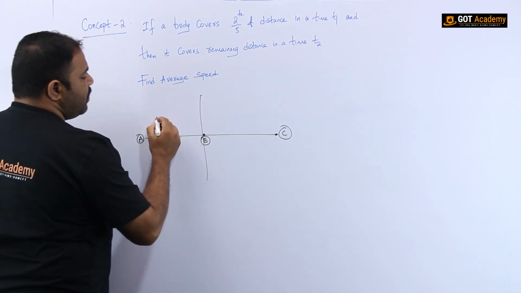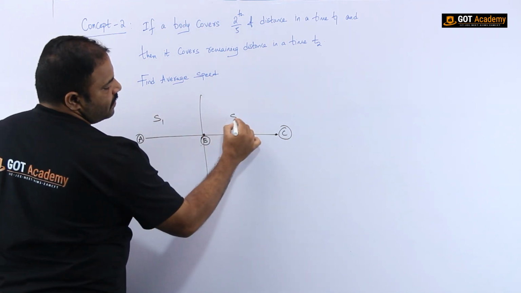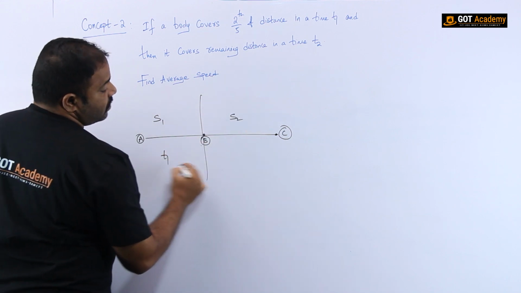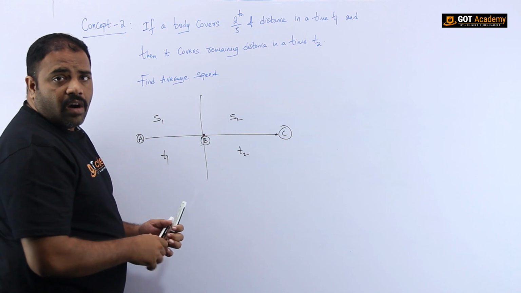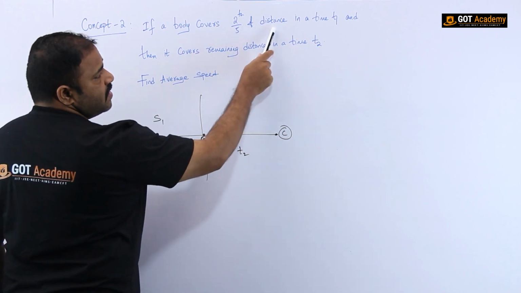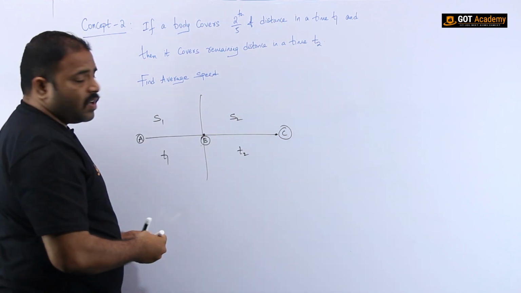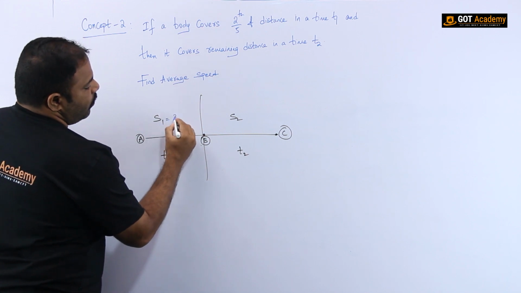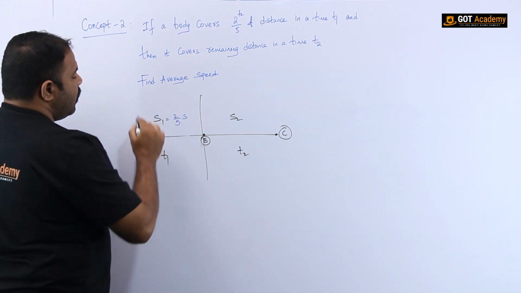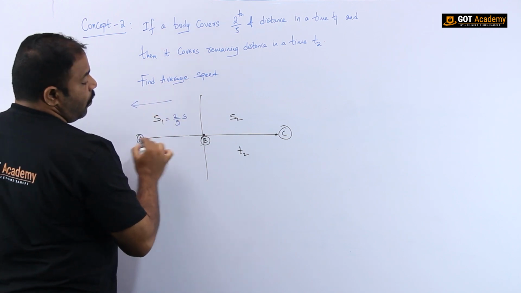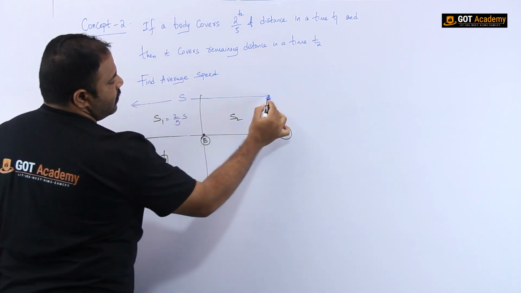So let me assume this one as S1 and this one as S2, and this one as T1 and this one as T2. Clear? Now out of the total distance, 2/5 of the distance is covered in a time t1. So I have to write here 2/5 times the total distance. So I assume the total distance from point A to point C as S.